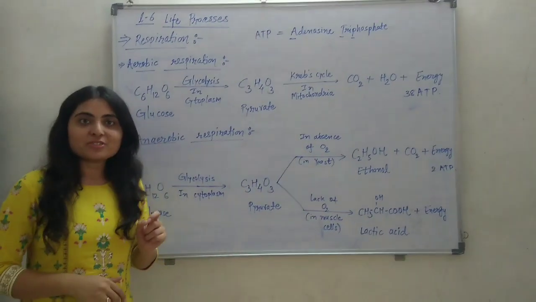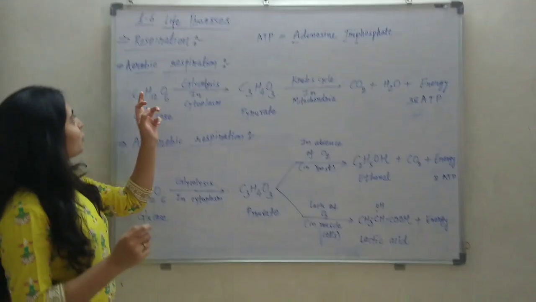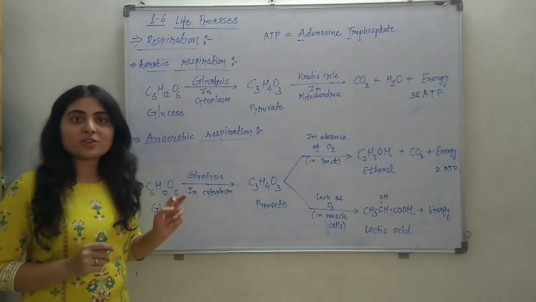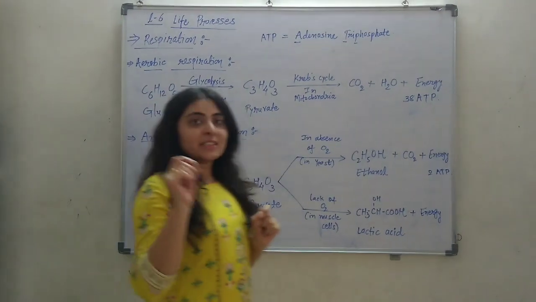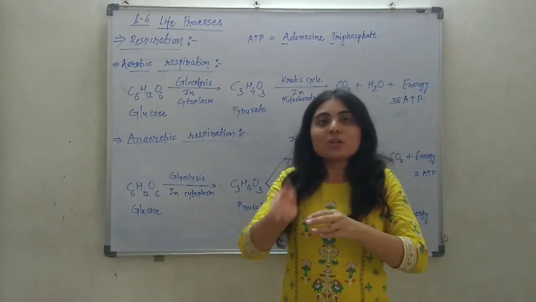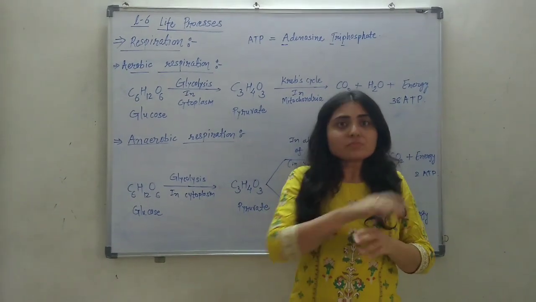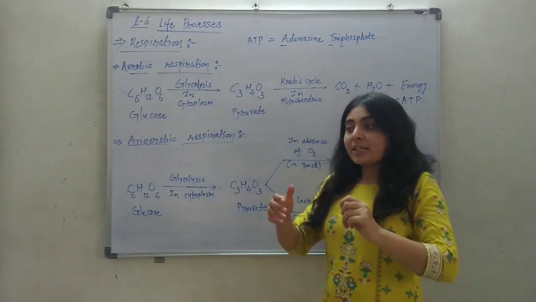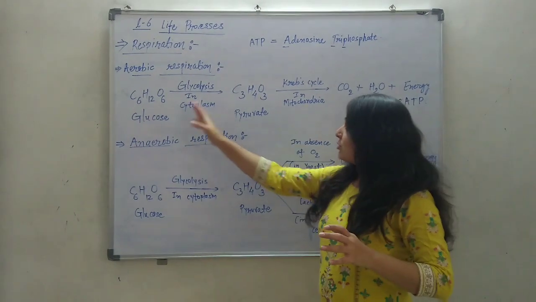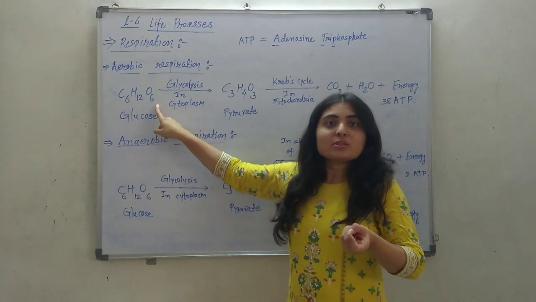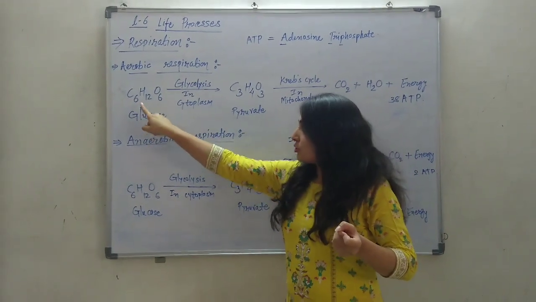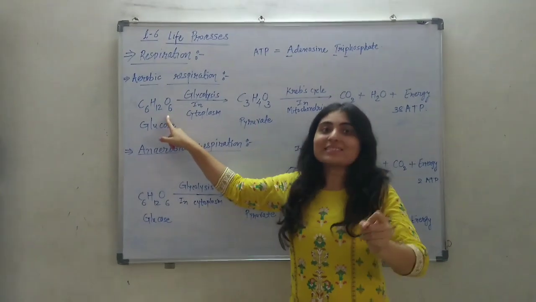The chemical equations for aerobic respiration and anaerobic respiration are shown here. In aerobic respiration, the digested food, that is the glucose, will be broken into carbon dioxide. C6H12O6, that is the formula for glucose. We have the molecule having 6 carbons.